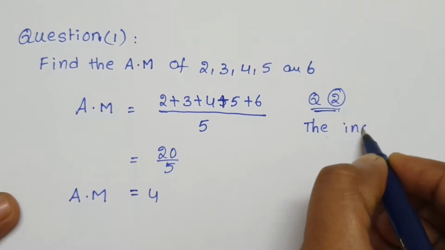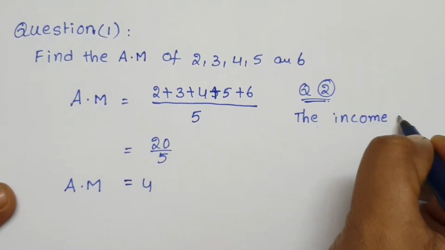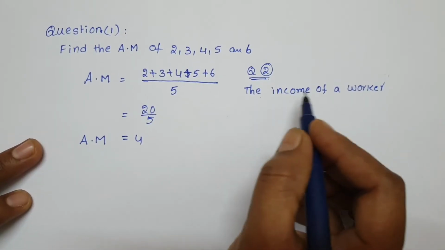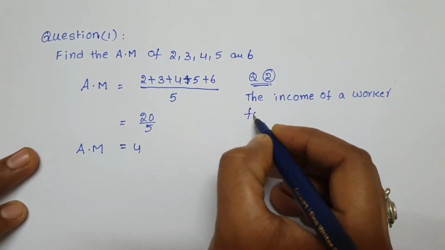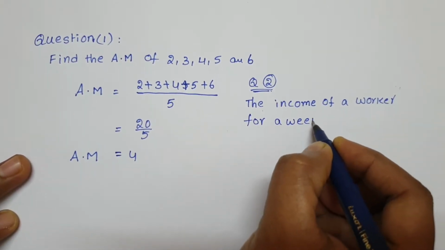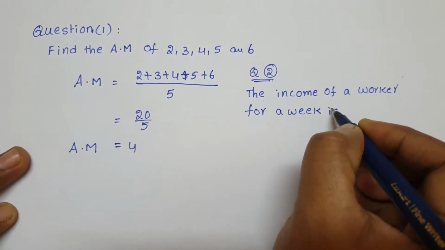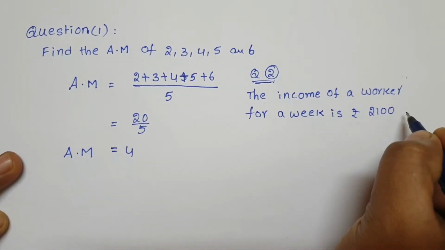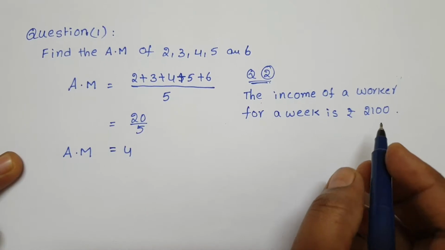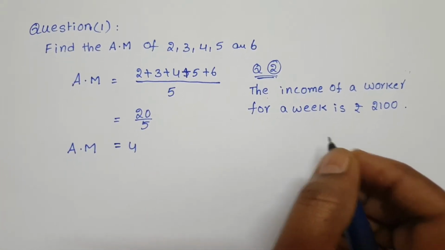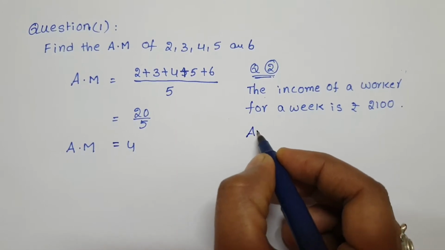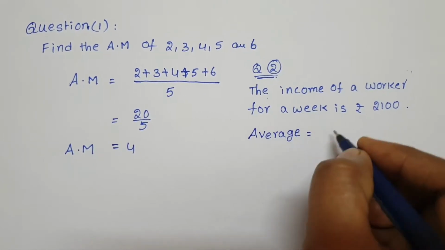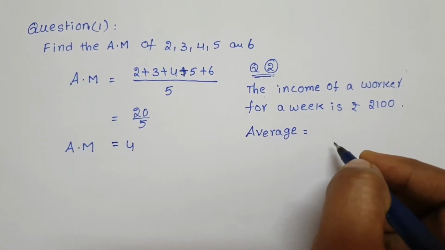The income of a worker for a week. Week means how many days? 7 days. Is how much? 2100 rupees, for example, 2100. So what is his daily average income? So average. Daily average income means sum of all observations by number of observations.